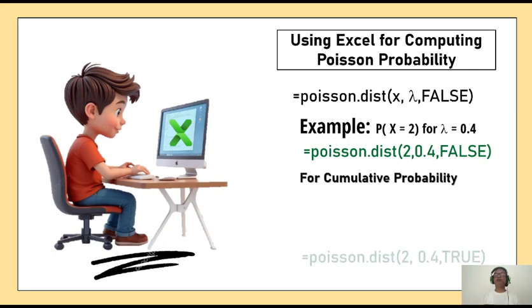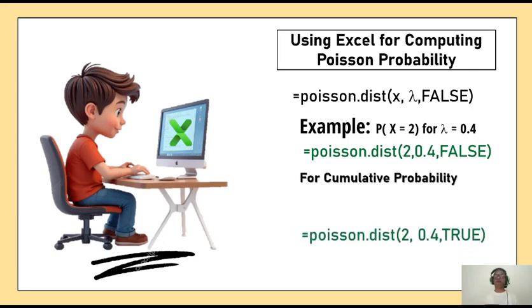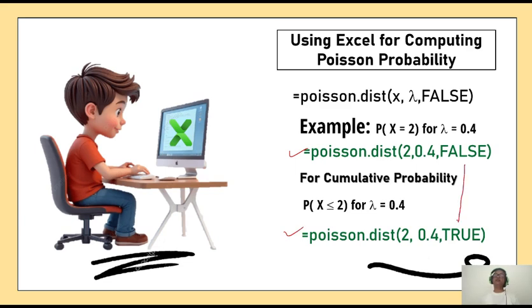But if we write true, then we will get cumulative probability. That means cumulative probability is the probability of x less than or equal to 2. If you look at these two Excel formulas, you will find that they are the same, the only difference is in false and true. So what actually is the difference they make?